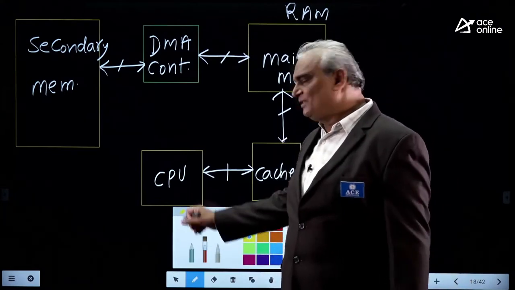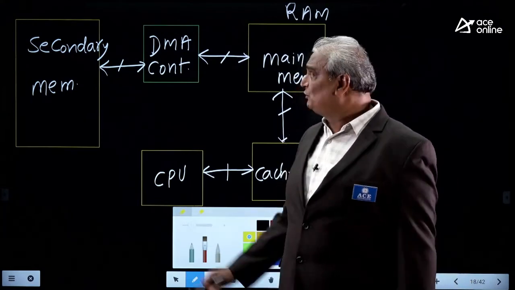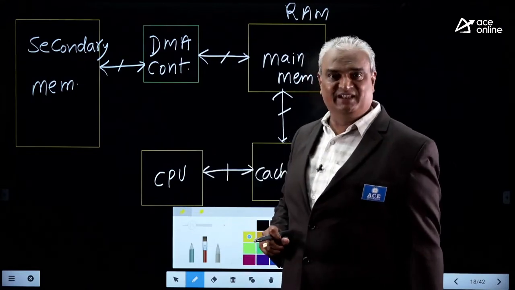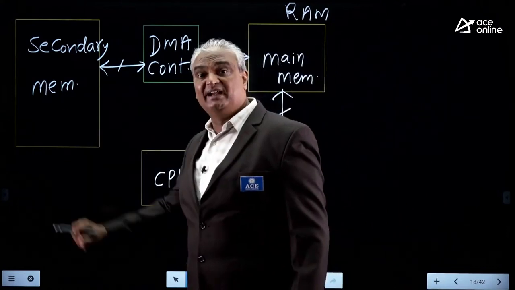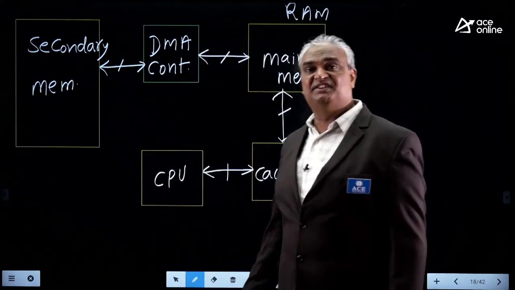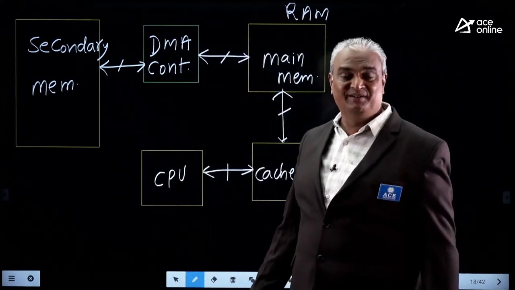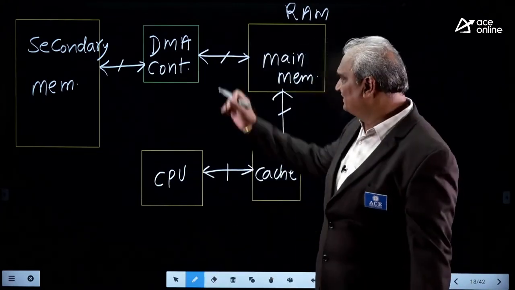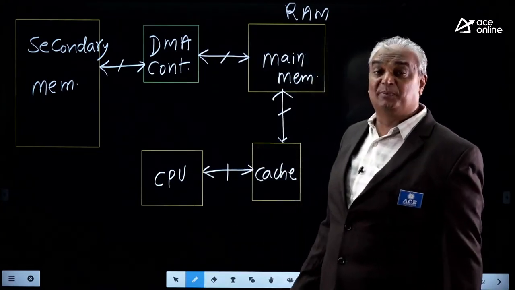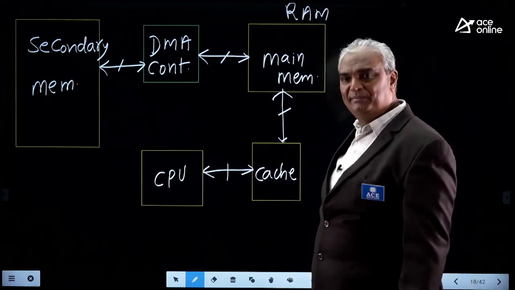Because of that, the processor is not interested in speaking to those memories directly. When the processor communicates directly with these memories, its efficiency is degraded, means system performance is degraded. Because of that reason, the DMA controller is placed between secondary memory and main memory.